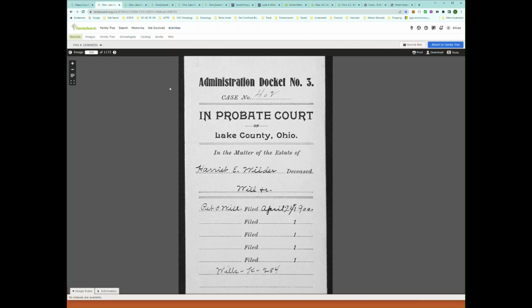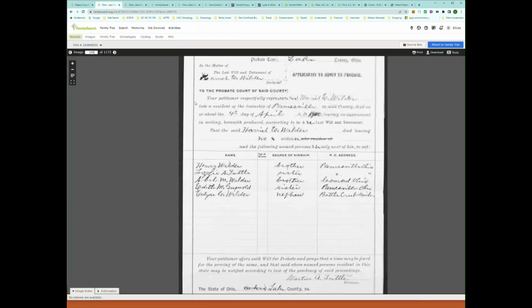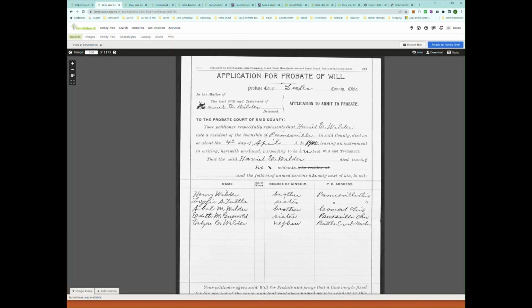There is 80 images of all the different receipts and accounts, but in particular, there is one page in here that we'll go to, which is the application to probate. But in here is the only place I've found so far with the date of her death, that she died on about the 4th of April in 1900. And so that is real important to get down to her exact date of death.